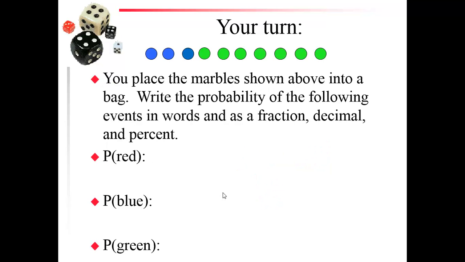Alright, your turn. You place the marbles shown above into a bag. Write the probability of the following events in words, as a fraction, decimal, and a percent. So the first one would be, what's the probability of you drawing a red marble? Second, the probability of blue. And third, the probability of green.